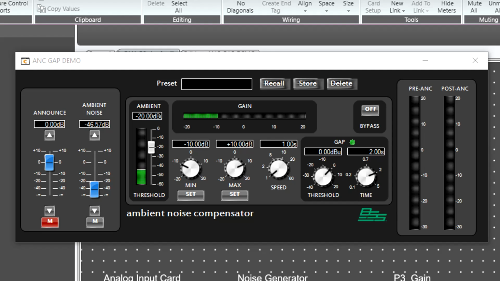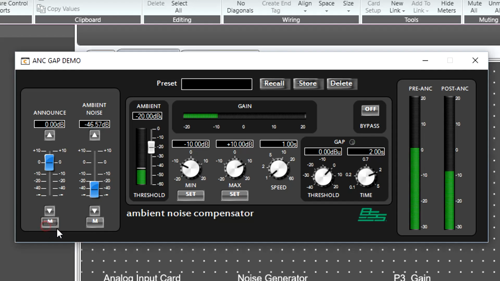Because it's muted, we can see that the ANC is able to measure the ambience and apply gain accordingly. Due to the ambience falling below the ambient threshold of -20 dB and the minimum gain set to -10, we can see that -10 dB of gain is being applied to the announcement channel. As we unmute the announcement channel to simulate an announcement being passed through, we can see that the output of the ANC is hovering around -10 dB.